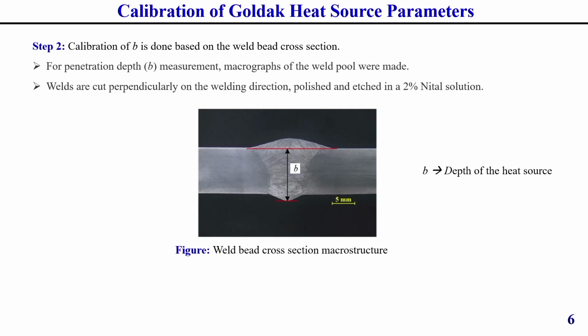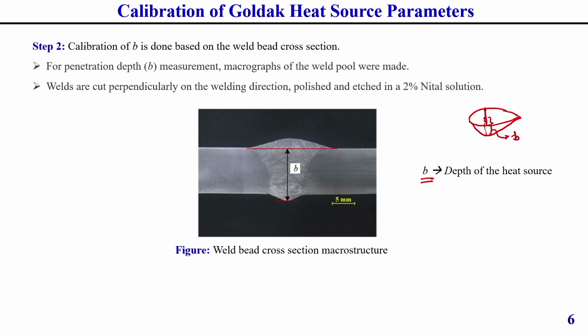Then for measuring this B parameter, which is along the depth direction, I have already told you for the double ellipsoid, let this be the double ellipsoid. At this location, whatever depth you get is generally considered as B.